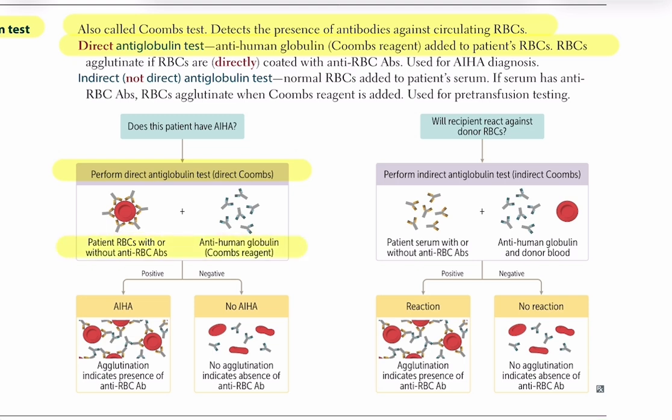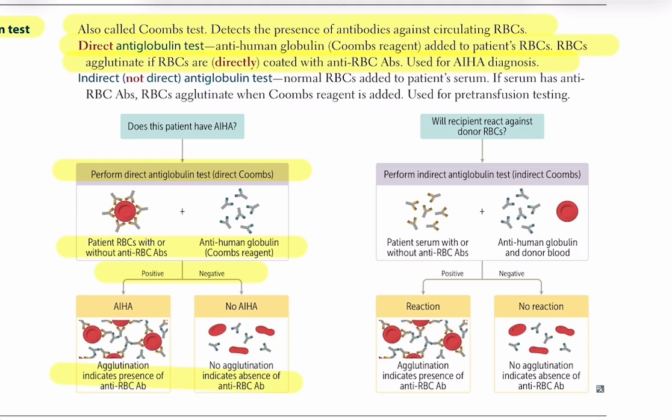This test is used in the diagnosis of autoimmune hemolytic anemia, abbreviated AIHA. So if agglutination occurs, the direct test is positive and indicates that anti-red blood cell antibodies are present. If no agglutination occurs, the test is negative.